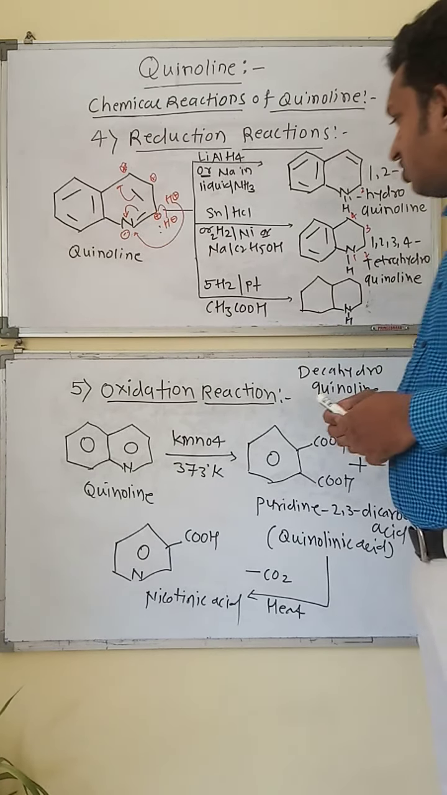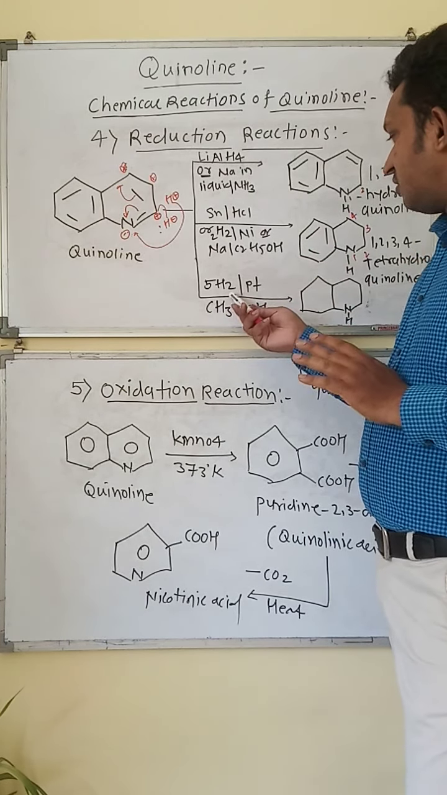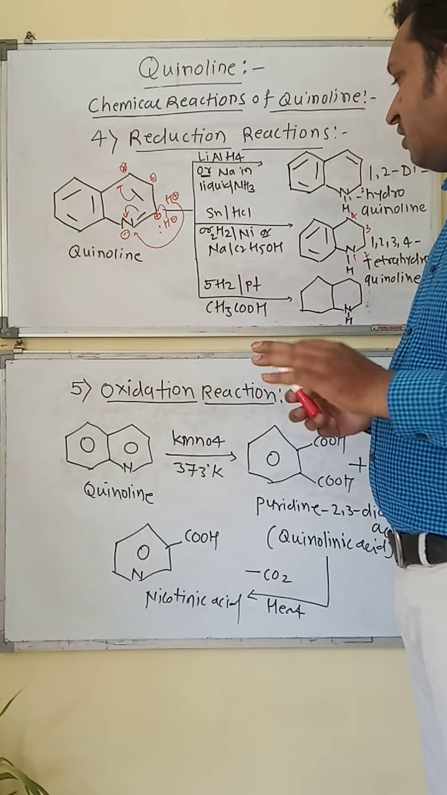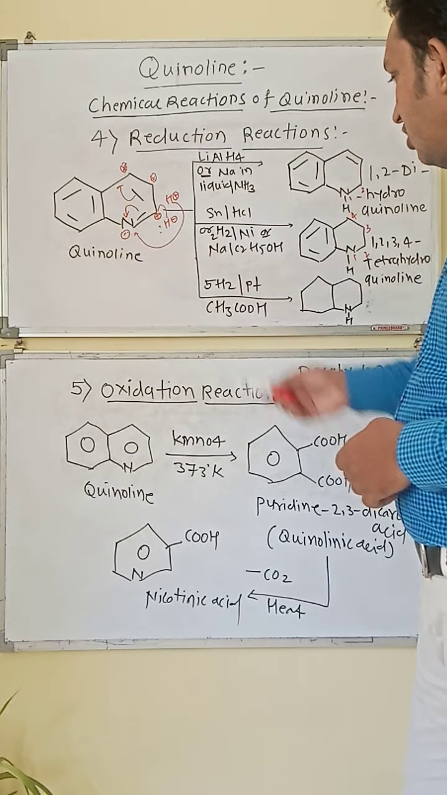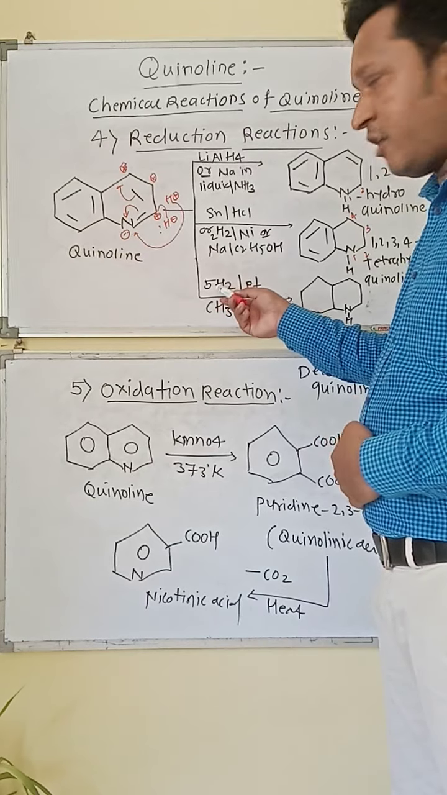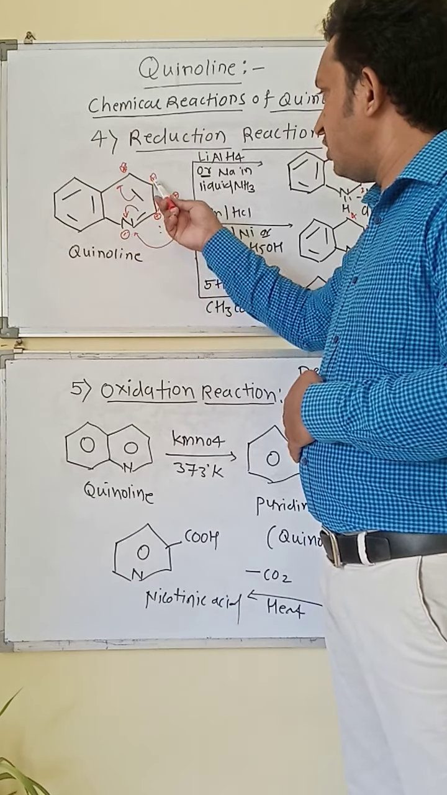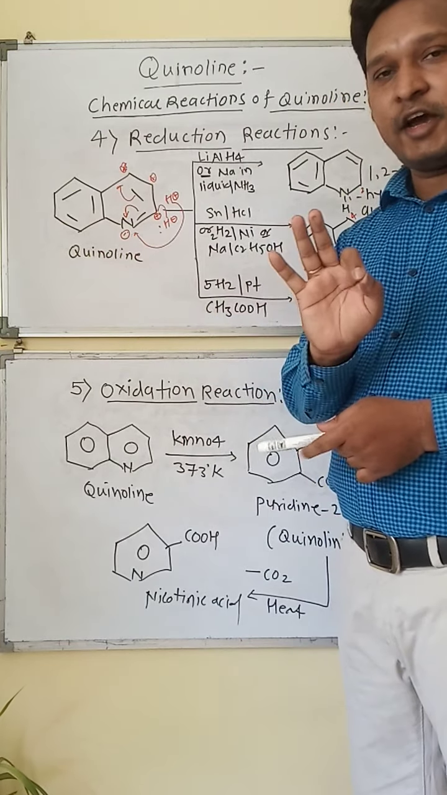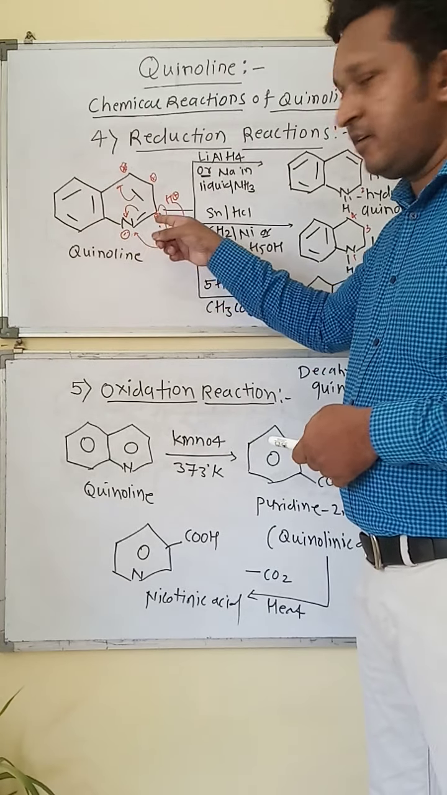Now the third reduction reaction is the addition of 5 hydrogen molecules, or hydrogen gas, in the presence of platinum as metal. It is called a catalytic reduction reaction in the presence of the metal platinum, and there is also a solvent, acetic acid. So 5 hydrogen molecules, that is 10 hydrogens, will be added on the 10 atoms. Counting 1, 2, 3, 4, 5, 6, 7, 8, 9, 10, there is 1 nitrogen and 9 carbons present in the quinoline, so 10 hydrogens will be added.